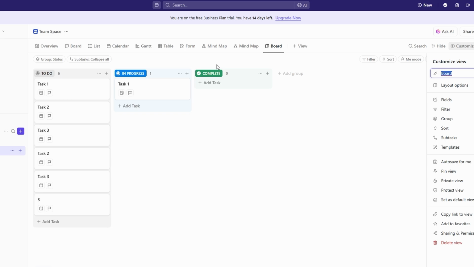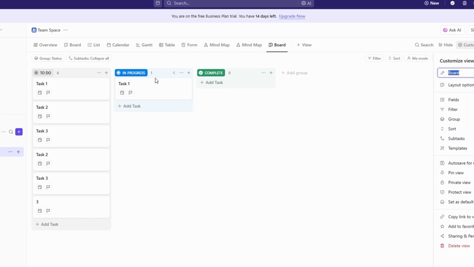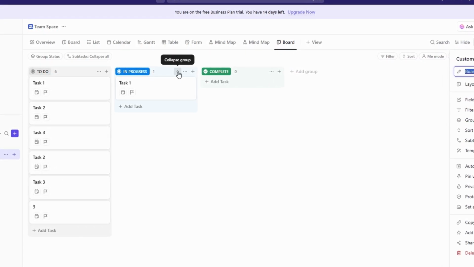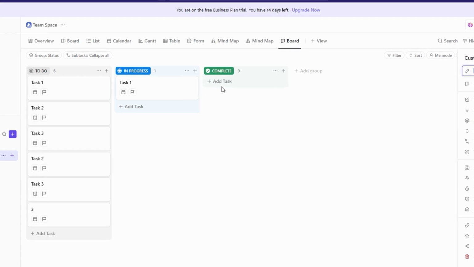When you first create a board view, it will typically be grouped by category by default. This means your board columns will be based on the predefined categories assigned to your tasks. For instance, if you have categories like marketing, development, and design, those will automatically become the columns of your board, allowing you to view tasks sorted by their respective categories.